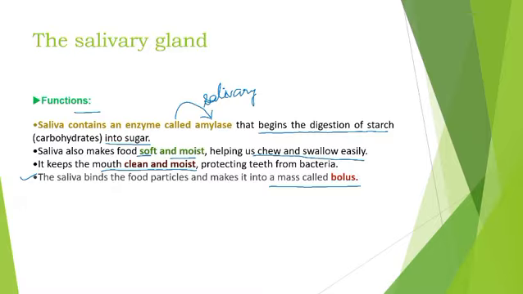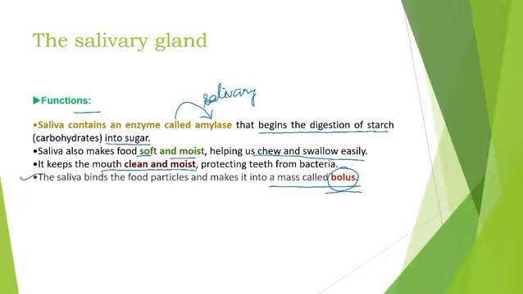Let's again discuss. Bolus refers to a mass of chewed food that is ready to be swallowed. Got it? When you eat food, food is broken down into simpler pieces through chewing by the teeth, right? And it gets mixed with the saliva and forms bolus, right? So that is called bolus, and it is very helpful when we swallow the food and it passes into the esophagus, right? The food is ready to pass into the esophagus and goes to the stomach, right?